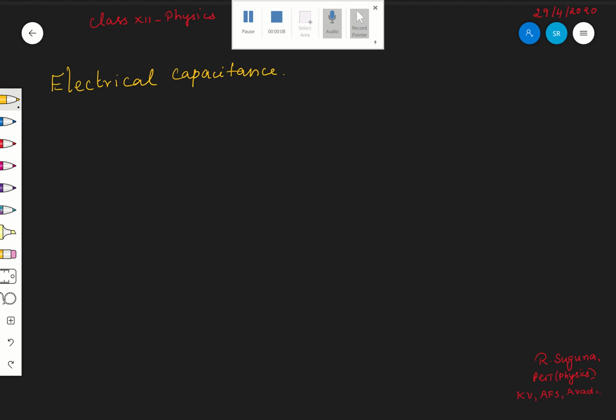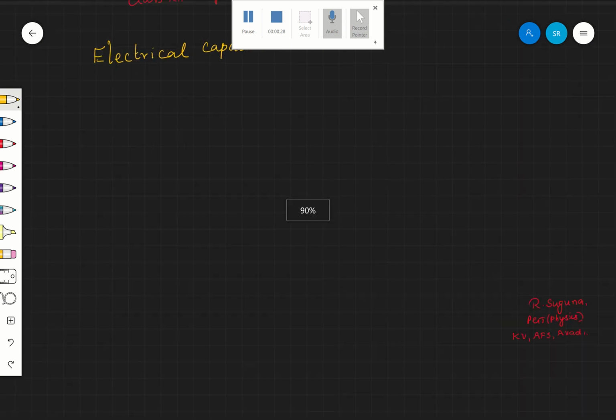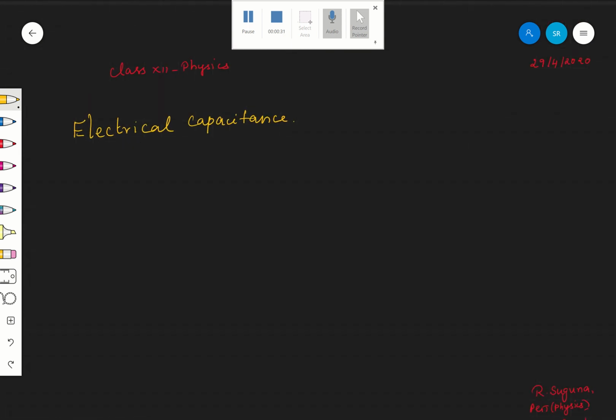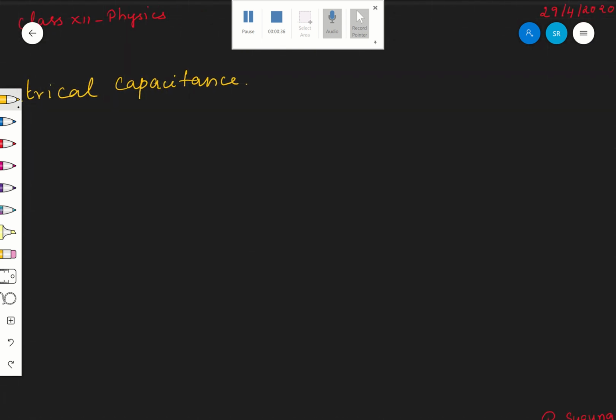Before going to this topic, yesterday, in the previous class, we have seen electrostatic shielding, right? And what does electrostatic shielding mean? Inside a hollow conductor, the electric field will be zero. Therefore it protects delicate instruments. If they are to be protected from a strong electric field, they have to be kept inside a hollow conductor, that we have seen.